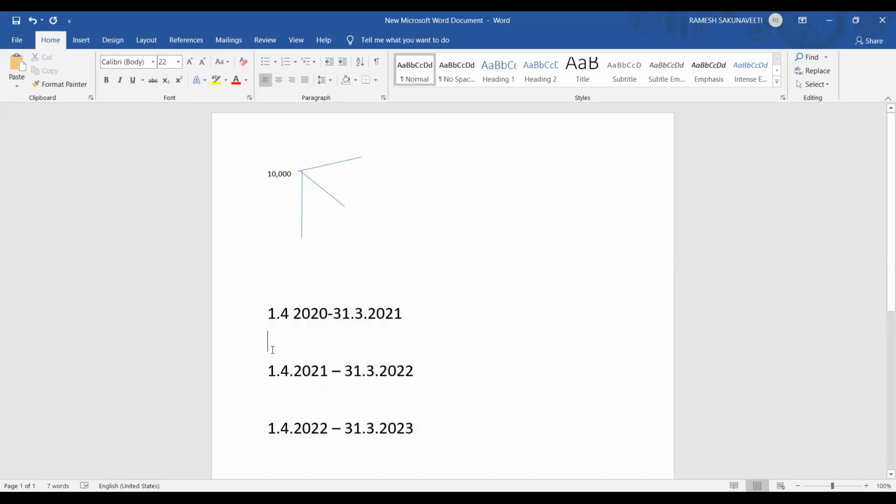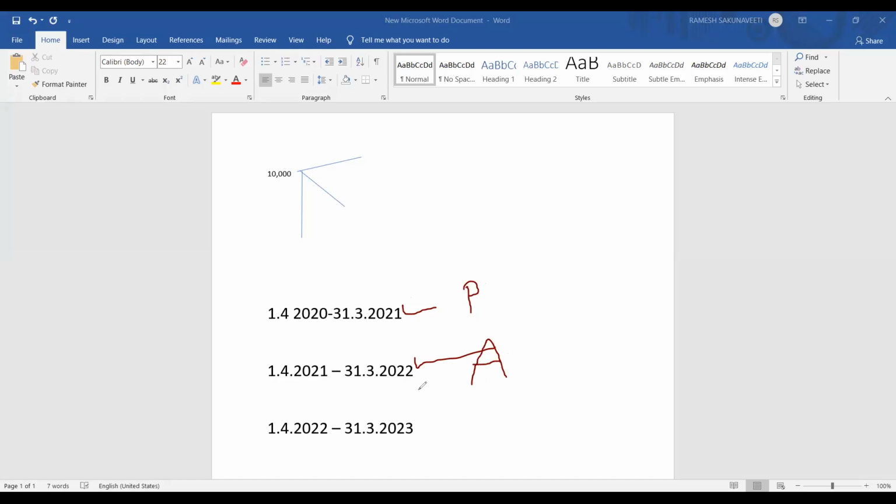Now you see. A person has earned income in this year. When he has to pay tax, it is in the next year. In 2021, if a person has earned income, means in the year 21/22, he has to pay tax in the next year. So this is the previous year, and this is the assessment year. Am I clear?